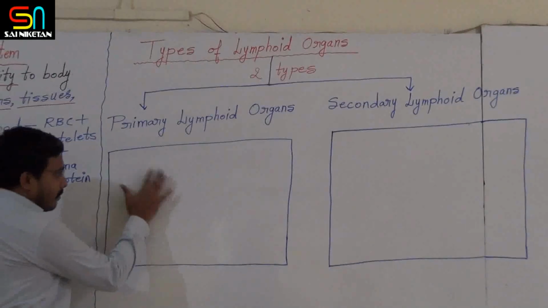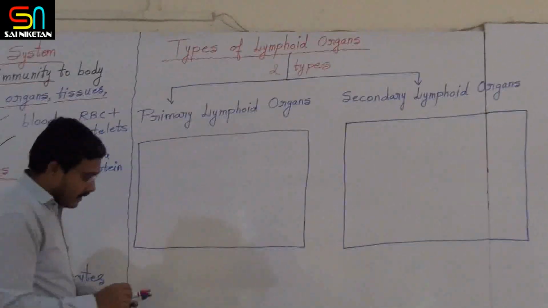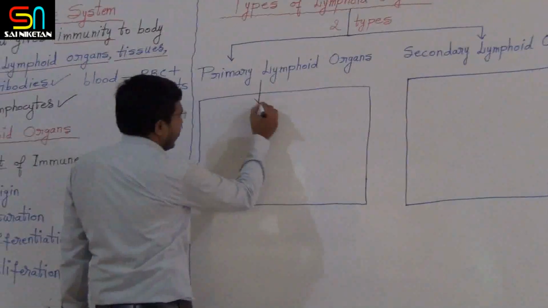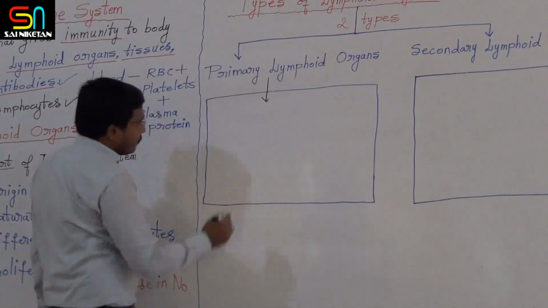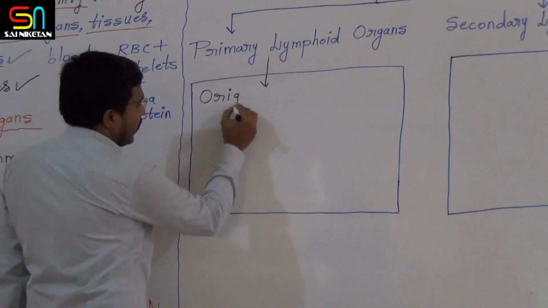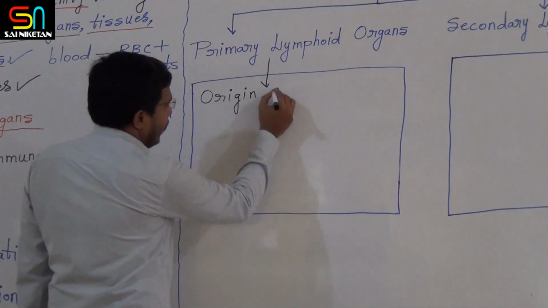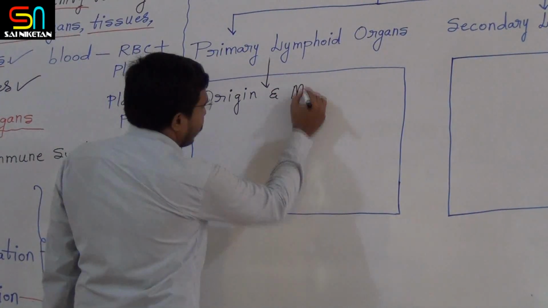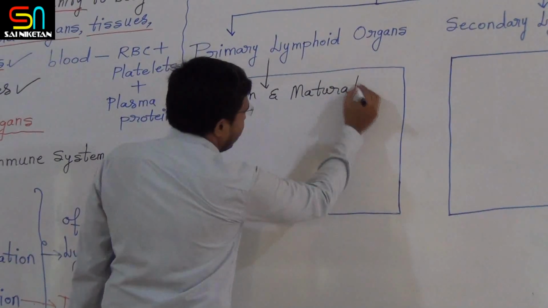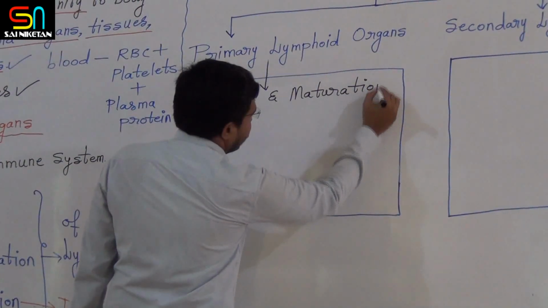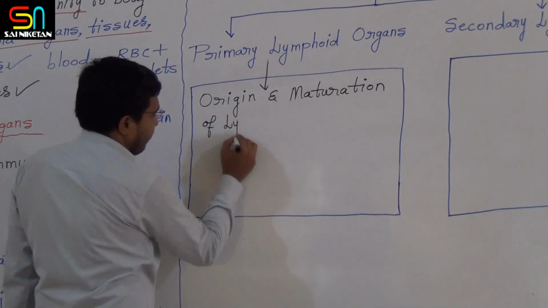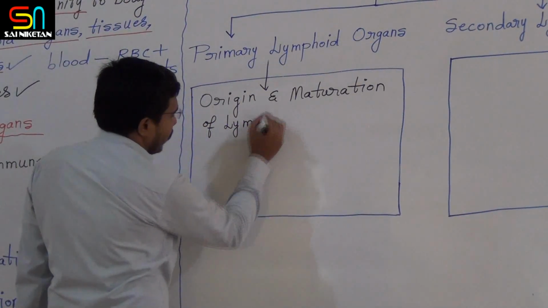Just think that this is the primary lymphoid organ. First, let me tell you what takes place in primary lymphoid organs. See, here origin and maturation of lymphocytes.